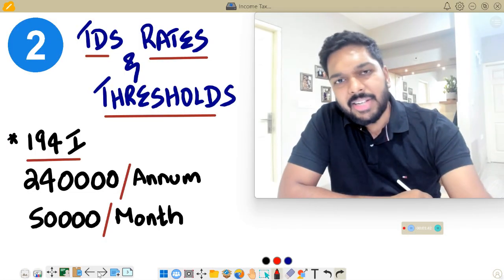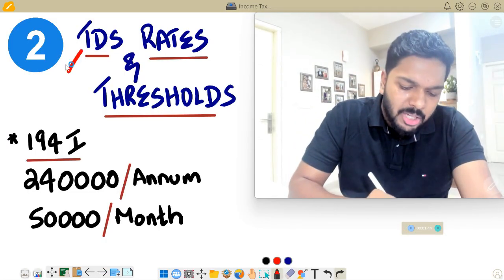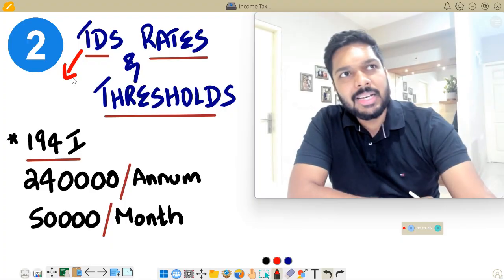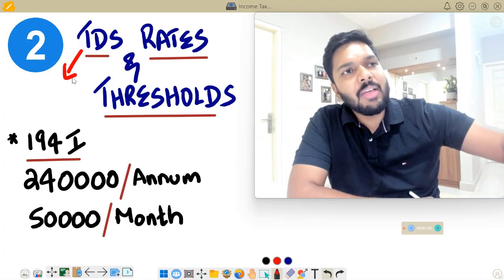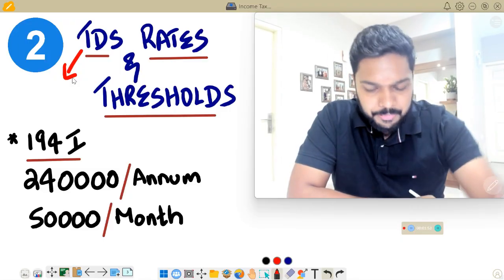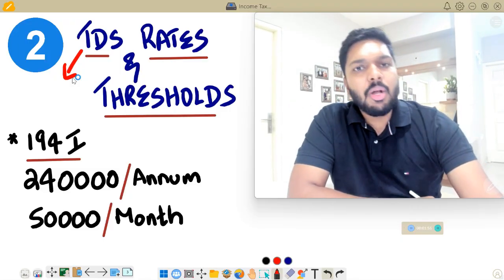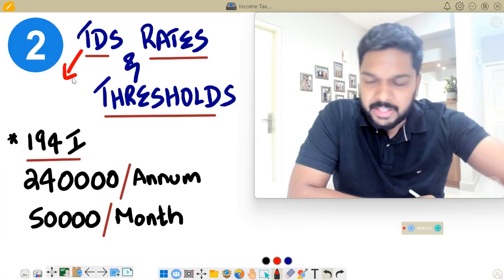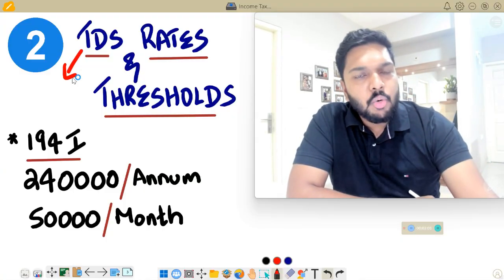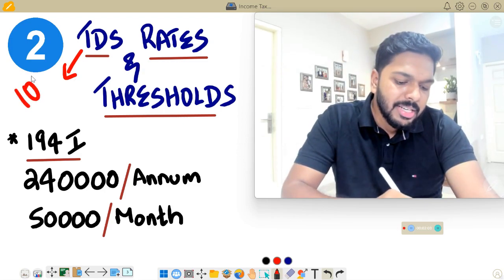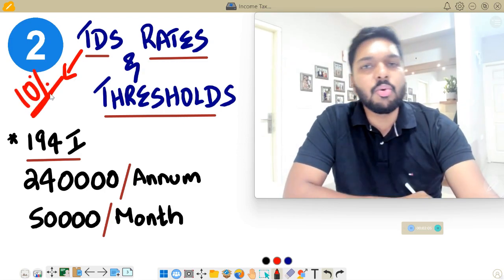Second one is TDS rates and thresholds. Well, TDS or tax deduction at source is basically something that you should deduct as tax at the point in time when you make a payment to a particular person. You take the example of professional fees or legal fees. Now, at the time when you make a payment to a lawyer, the legal fees, you are bound to deduct 10% on that amount and pay the remaining amount to the lawyer.